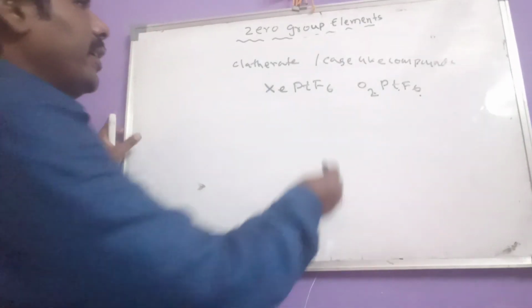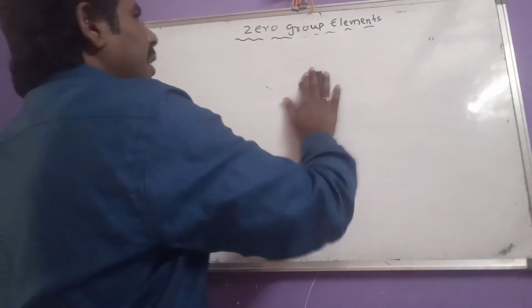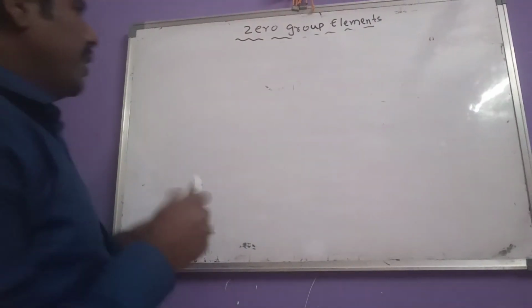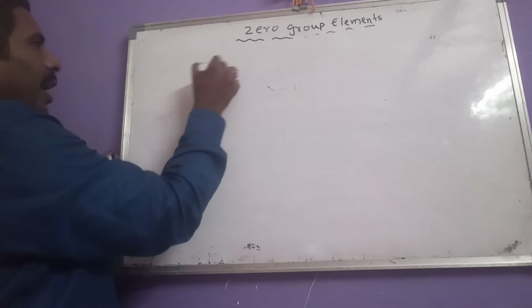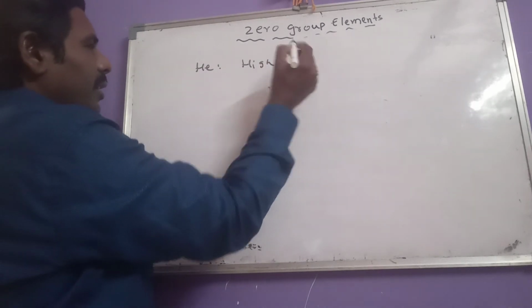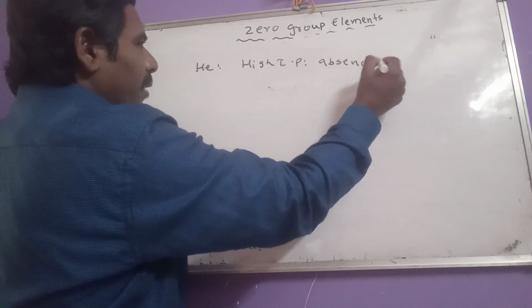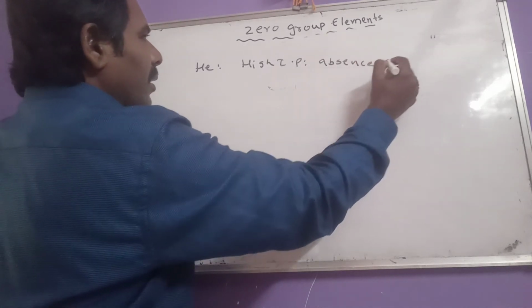Okay, now why are the remaining noble gases not able to form compounds much? See here, what are the reasons? For example, if we consider helium, it has high ionization potential and absence of vacant d orbitals.